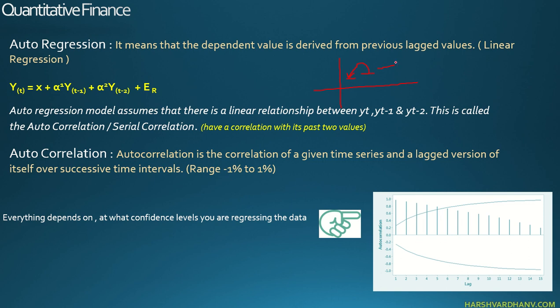So if the autocorrelation between current value and previous value is very close to 1, that means that the data is very much dependent on its previous value. So if the data is too much dependent on its previous value, we'll have a very high autocorrelation.